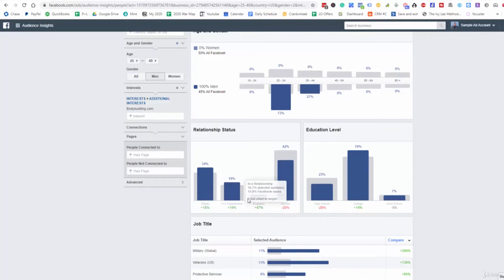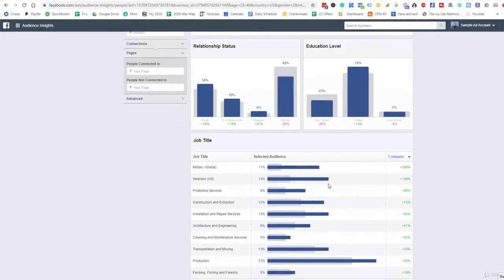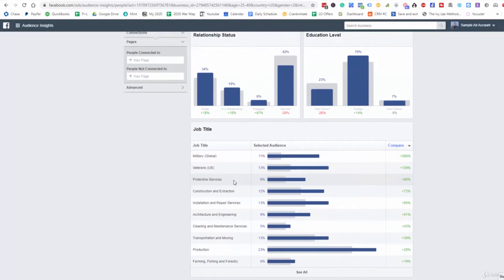With those in a relationship and engaged, typically they're more focused on the relationship more often than not. But those that are single obviously are going to be more focused on themselves. And when they're married, they typically are able to focus on working out as well. And so let's look at the college level here. 70% of these individuals have a college degree. And then we can go down here and look at some of the top job titles as well.